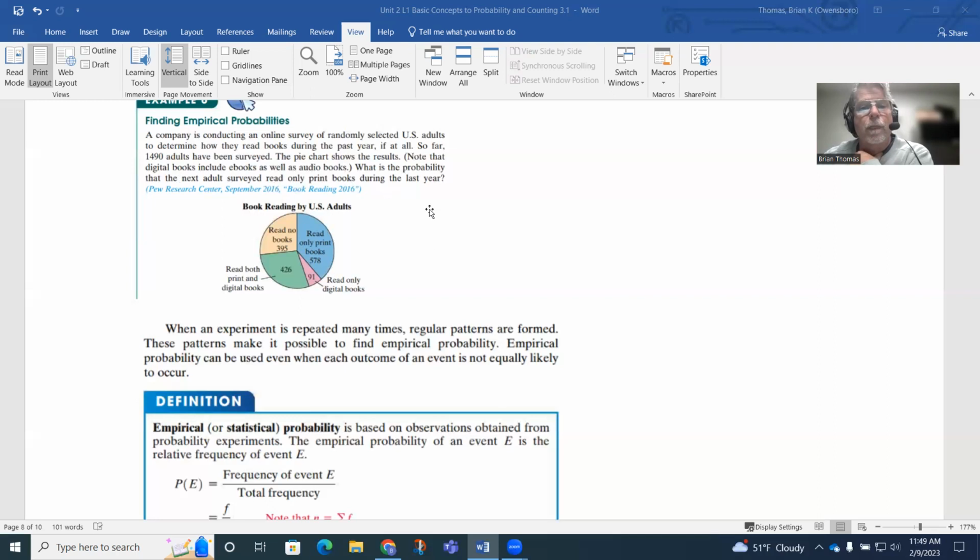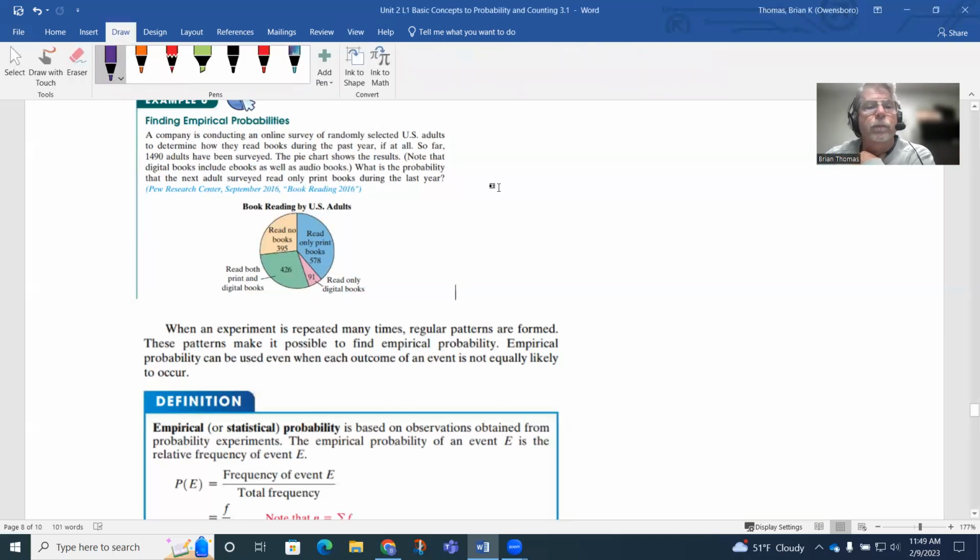So let's see if I can get this pen to work here. Let's see here. Let me pause this for a second.